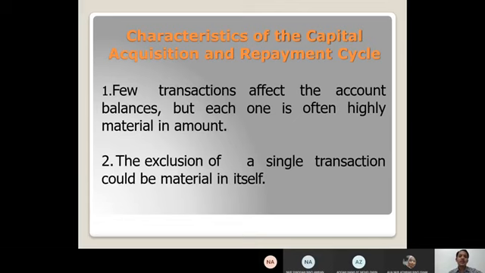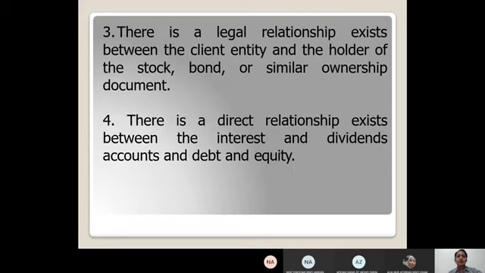The first thing is few transactions affect the account balances, but each one is often highly material in amount. The exclusion of a single transaction could be material in itself. There is a legal relationship between the client entity and the holder of the stock, bond, or similar ownership document. There is a direct relationship between the interest and dividend accounts and debt and equity.